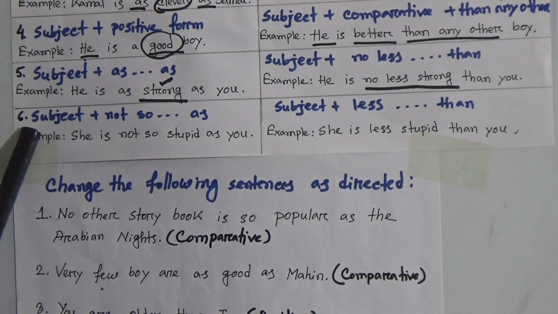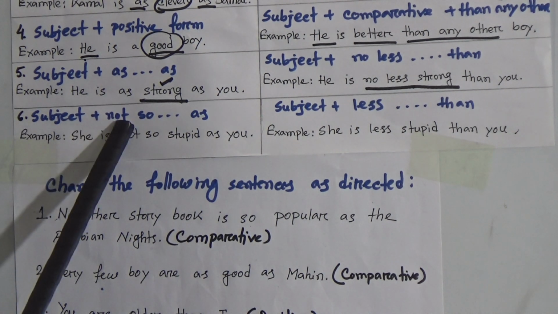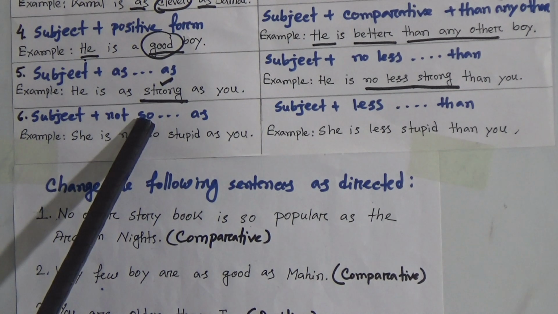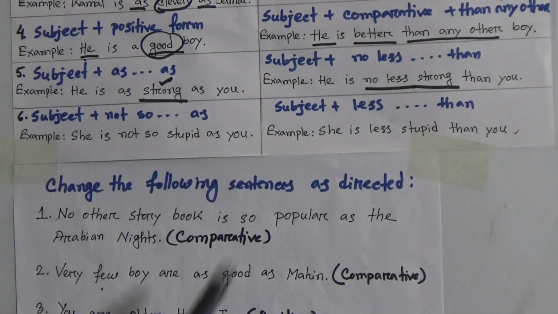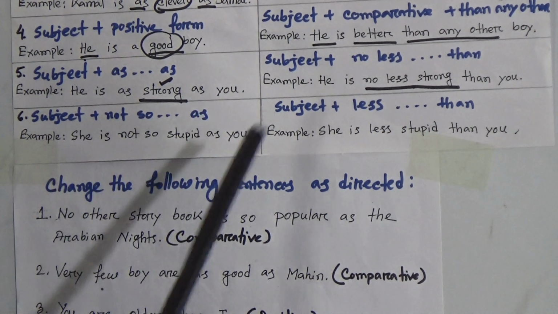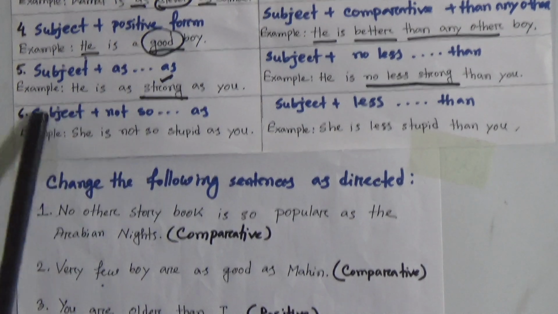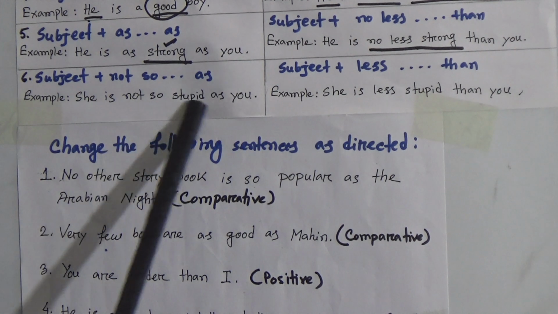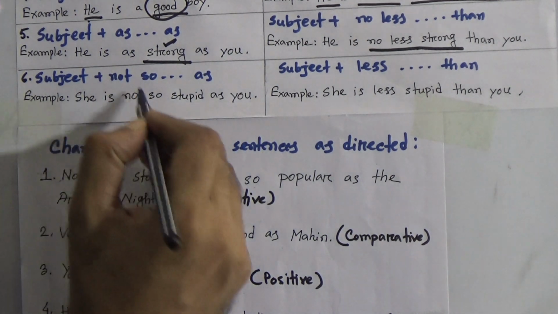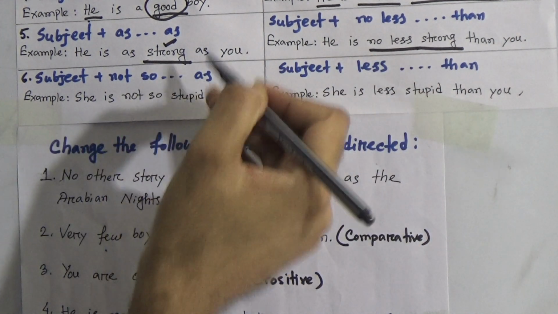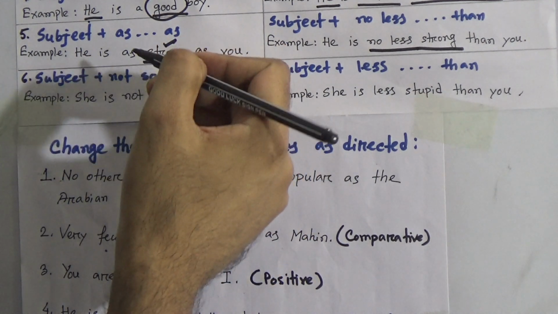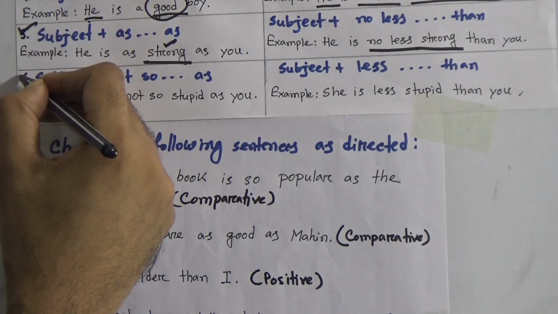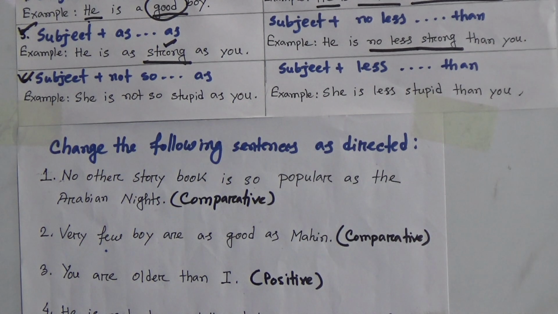And the final, subject plus not. If you find a negative, so... as or as... as, how can we change it into comparative? We will take an example at first. She is not so stupid as you. Look, this is the opposite rule of the previous one. Number 5 and 6 are alternatives.